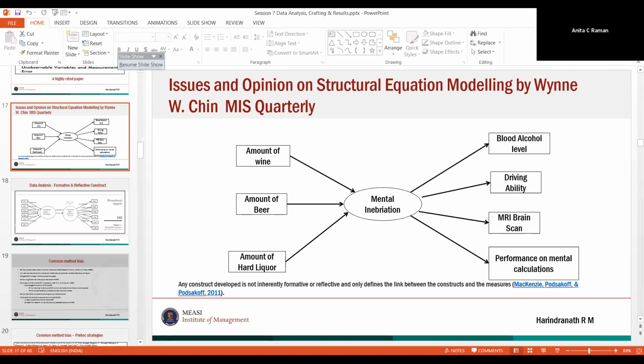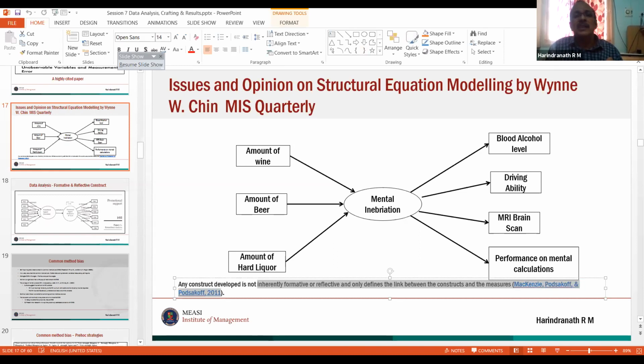I also developed. Sir, could you just explain the formative and reflective with this example, please, if it's okay? He says that no. So the mental. I thought it's very self-explanatory. That's why I didn't say anything.